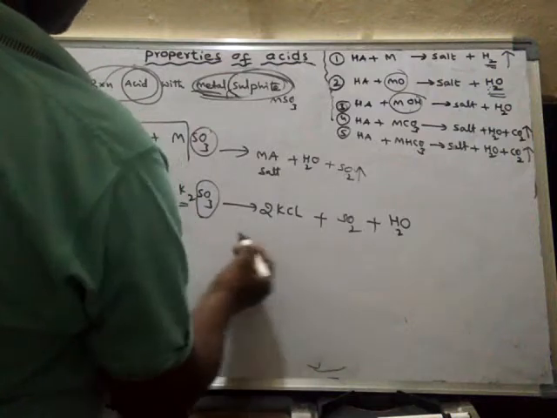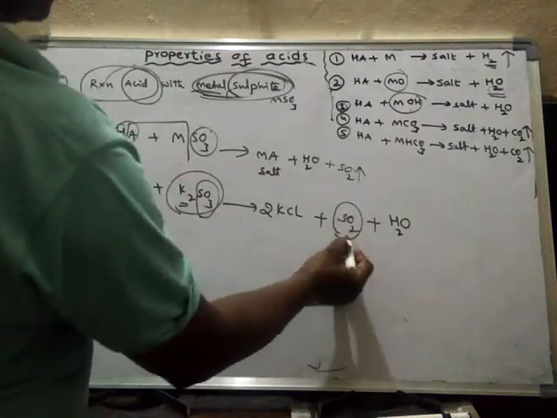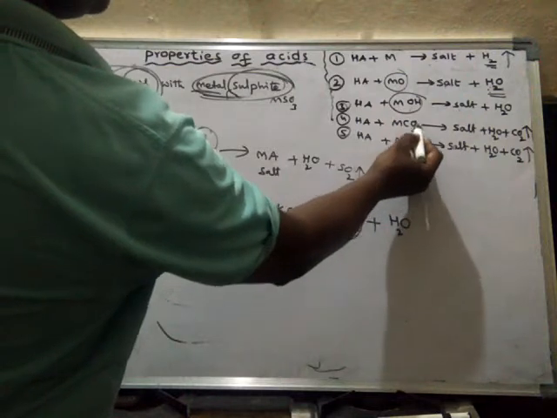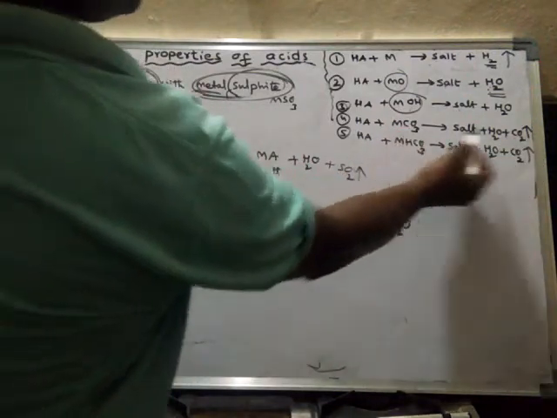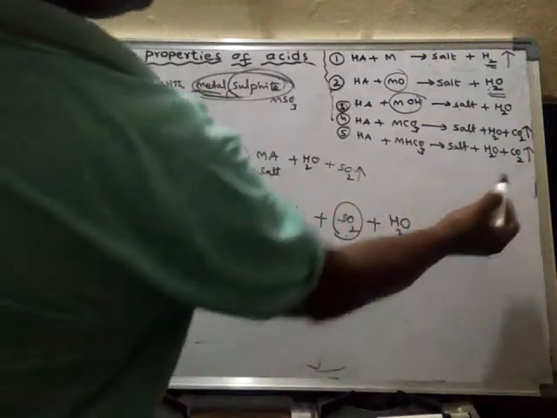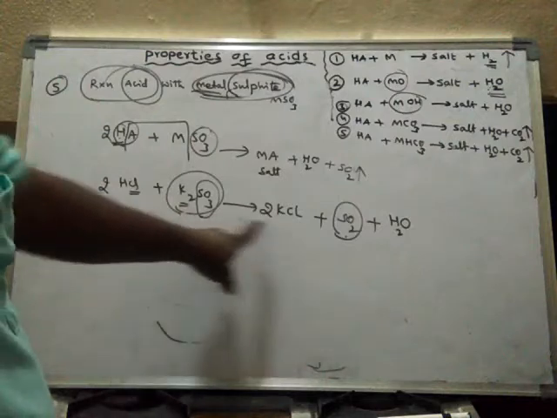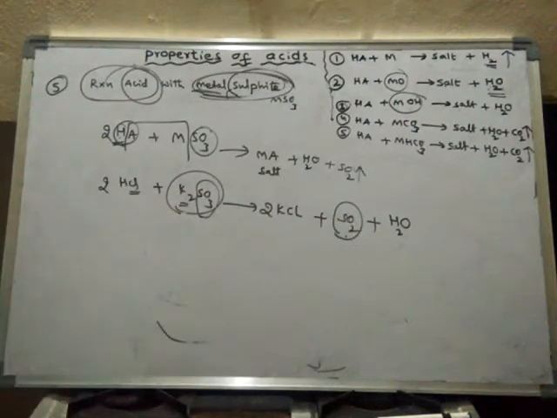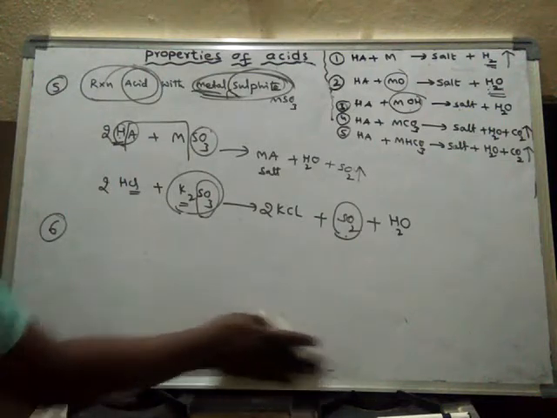Okay, so like this. So that means metal sulfites will produce sulfur dioxide. Metal carbonates will produce carbon dioxide. Okay, metal carbonates will produce carbon dioxide gas. Even metal bicarbonates will also produce carbon dioxide gas. But metal sulfites will produce sulfur dioxide gas. Okay, right. Next, the sixth type of reaction. What is that?